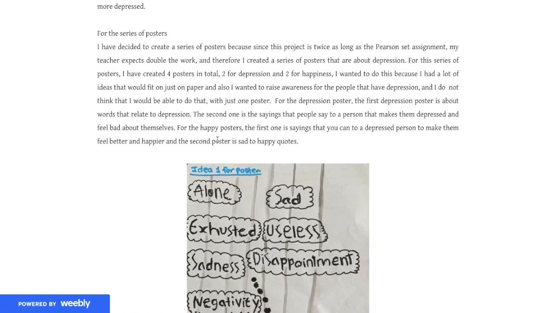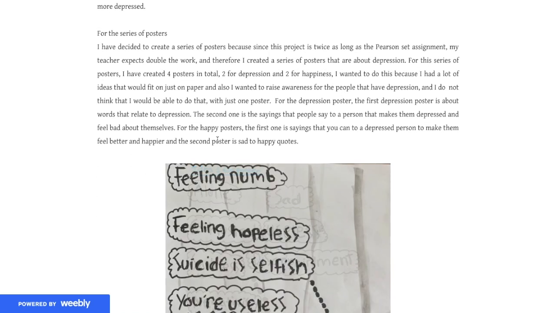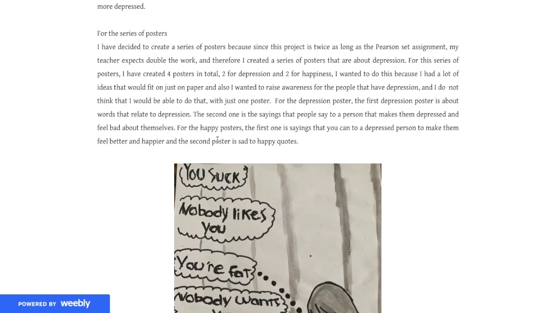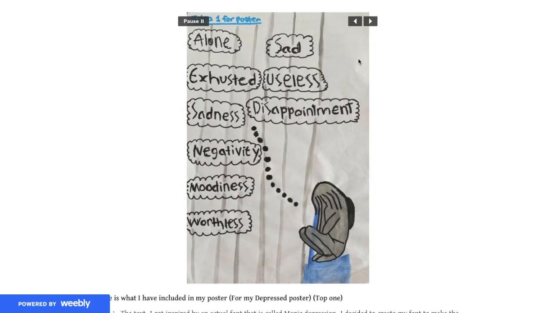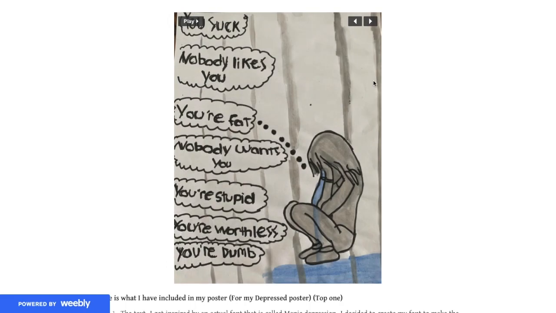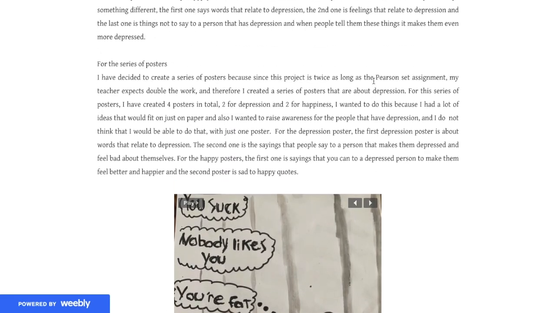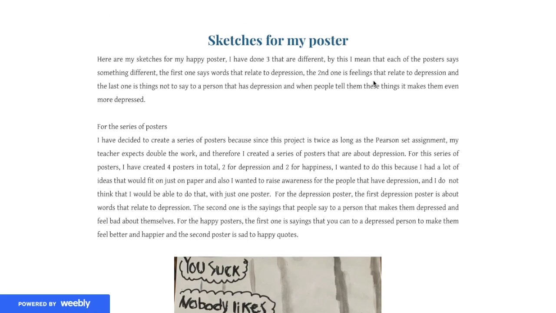Again, I decided to create a series of posters since the project is twice as long as a Pearson SEN assignment, which is a Distinction website, which is also my portfolio. So basically, I made a series of posters. 2 of those posters are happy, and 2 of those posters are sad.